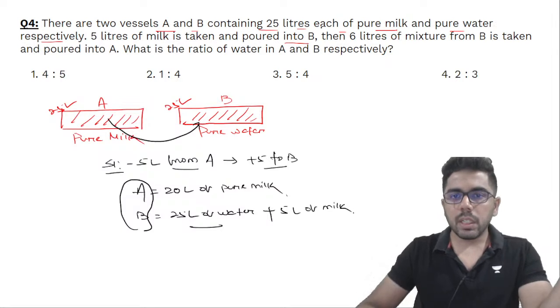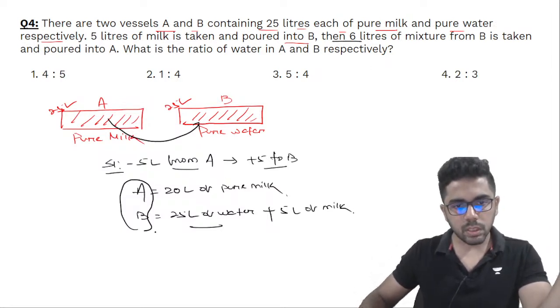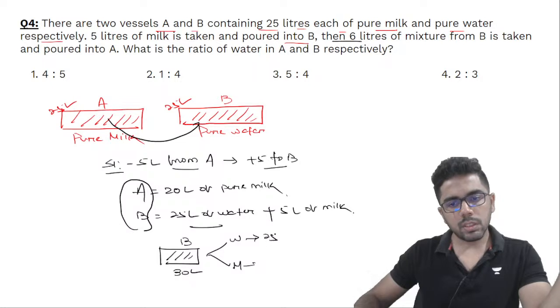Then the next step, I am taking out 6 liters of the mixture from B. Now what is the ratio in this container B? After step 1, if you look at container B has total 30 liters. जहाँ पे water and milk are in the ratio, water is 25 liters and milk is 5 liters. So they are in the ratio 5:1.